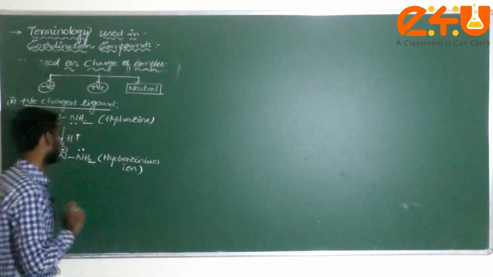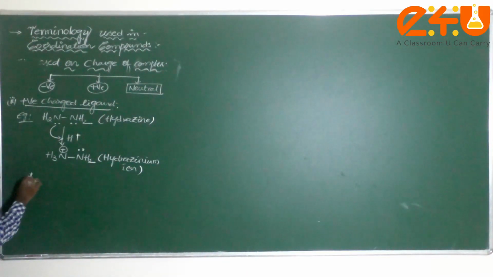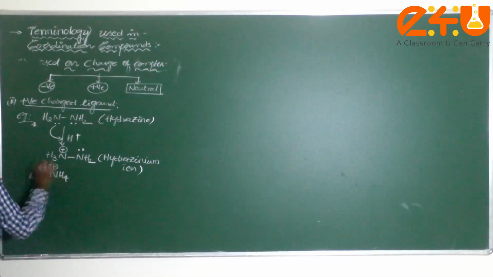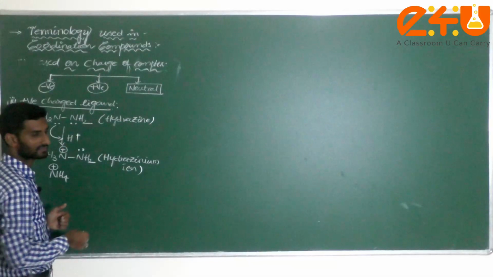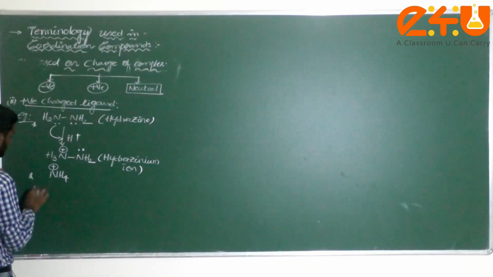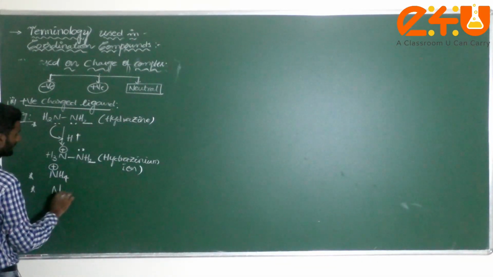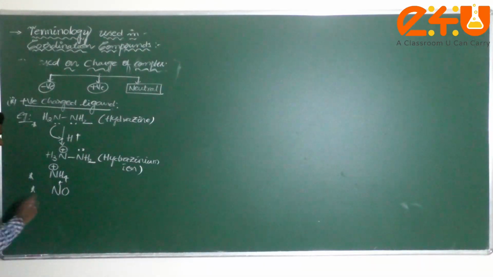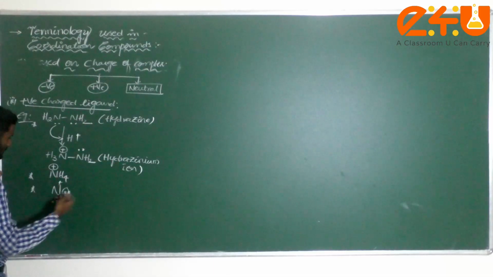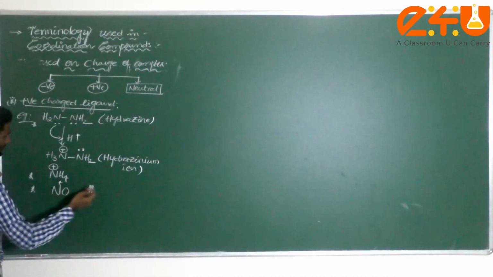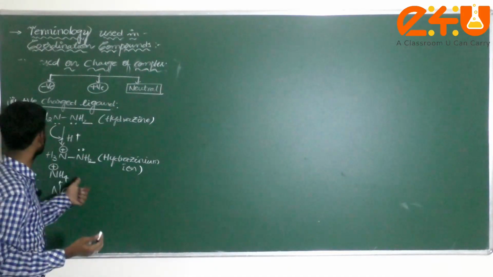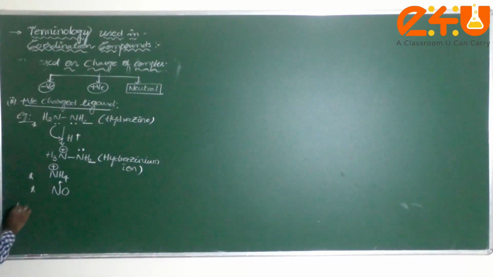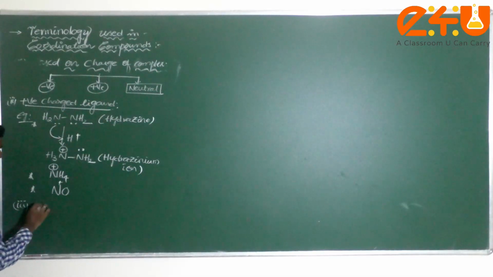Positive charged ligand. Next one, if you take it here, NH4 plus. This also comes under positive charged ligand. Next one, you can take it here: NO plus. Correct or not? NO plus is also a positive charged ligand. These are the different examples for this one, dear student, positive charged ligands. Next one, the third one, neutral ligands.